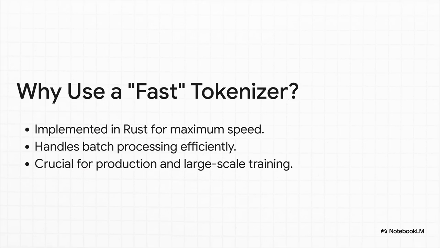And speaking of large scale, you'll hear people talk about fast tokenizers. Why is that a big deal? Well, these things aren't written in Python. They're built in super fast, low-level languages like Rust. What this means is they can chew through huge amounts of text at lightning speed. And that's not just a nice to have, it's a must-have when you're training a massive model or trying to serve millions of users in a real-world app.